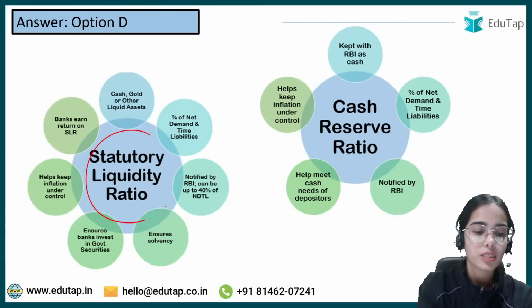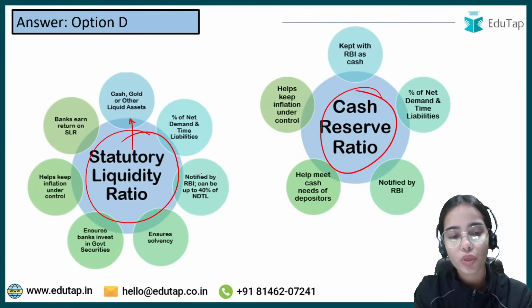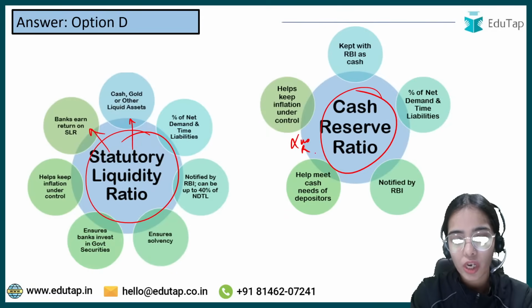So this is about SLR. This is about CRR. SLR is to be maintained with banks in cash, gold, or government securities. Banks earn return on the SLR, but there are no returns on the CRR.